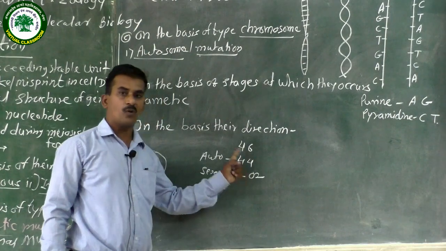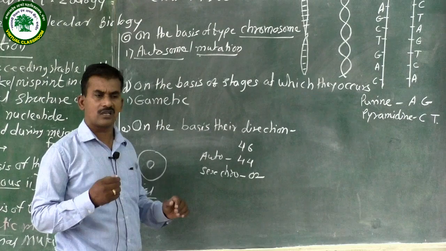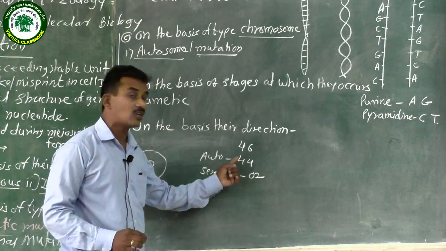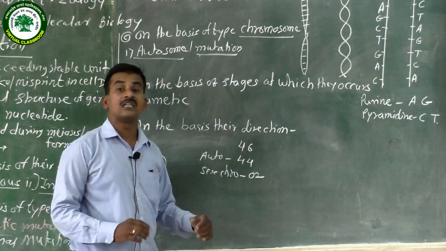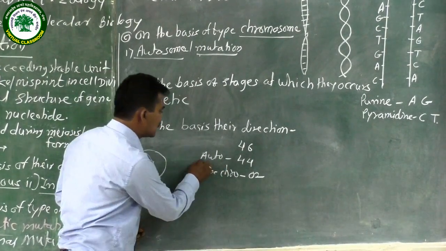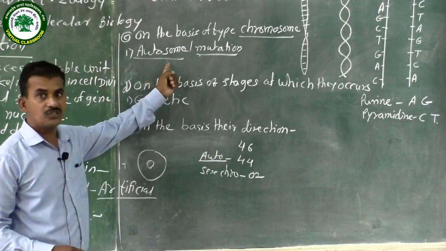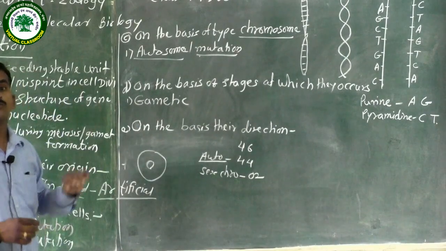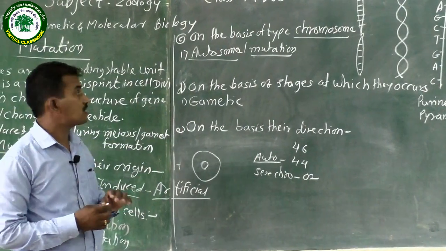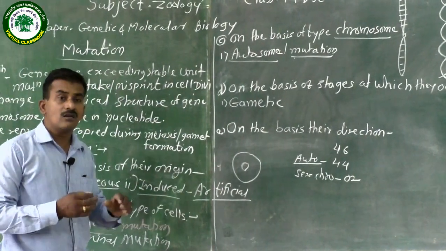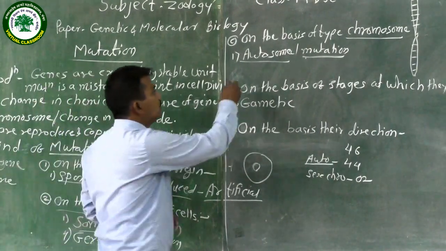This means these 44 chromosomes determine the body characters, length, and structure, right? All the different body characters are controlled and developed by the autosomes, and the remaining 2 chromosomes determine the sex of the organism. When the chromosomes that determine body characters get defected, this type of mutation is called the autosomal mutation. It means the body structure is affected, and changes take place in the number. That is a very good example of producing different syndromes.